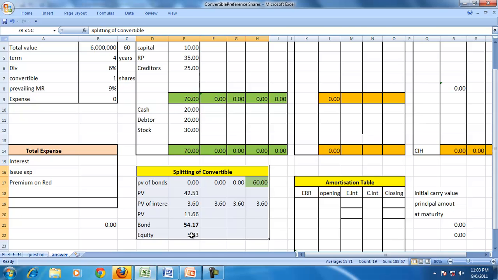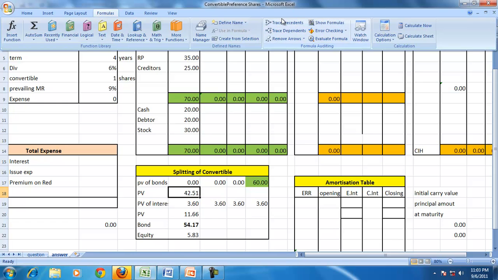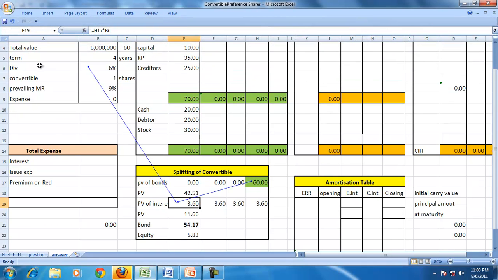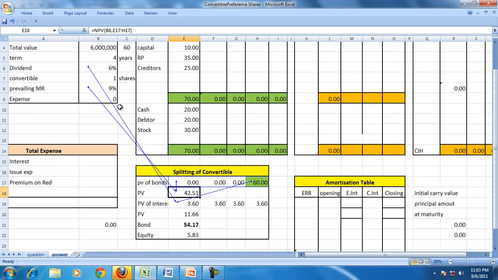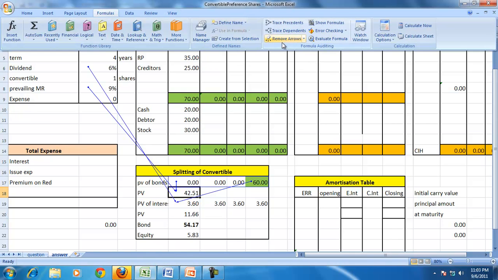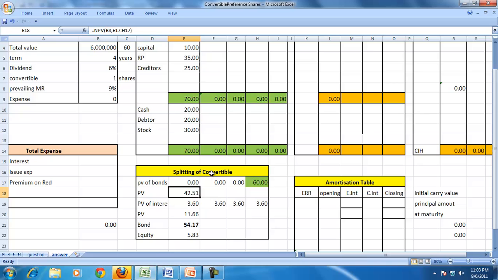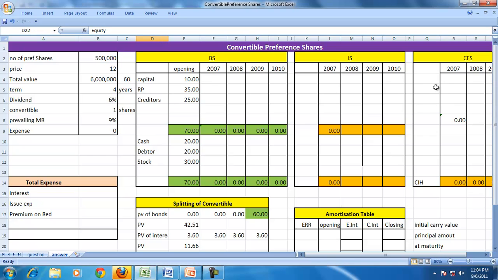So the splitting of convertible preference shares has been done by finding the cash flows. The actual cash flows are calculated by using the actual rate of interest or dividend here, and the present value, the discounting, is done by using the rate of interest as a non-convertible market rate of interest. So once we have the value of the convertible preference shares split into bond and equity, we can do the rest of the transaction.